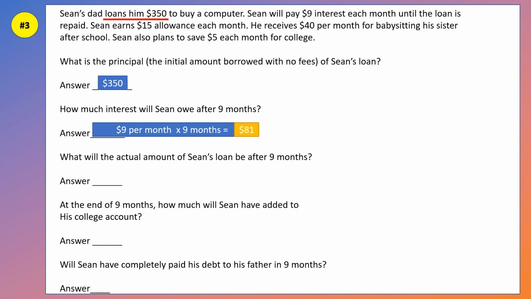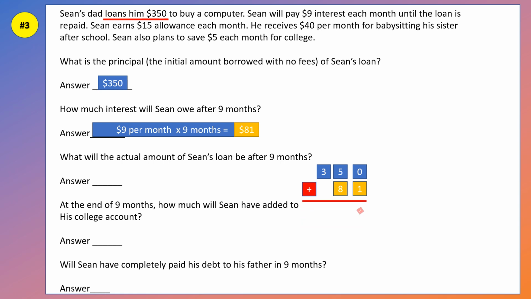Right, it's $81. The next question says, what will the actual amount of Sean's loan be after 9 months? Okay, so in order to figure that out, you take the $350 from the principal, and then you add the $81 in interest.